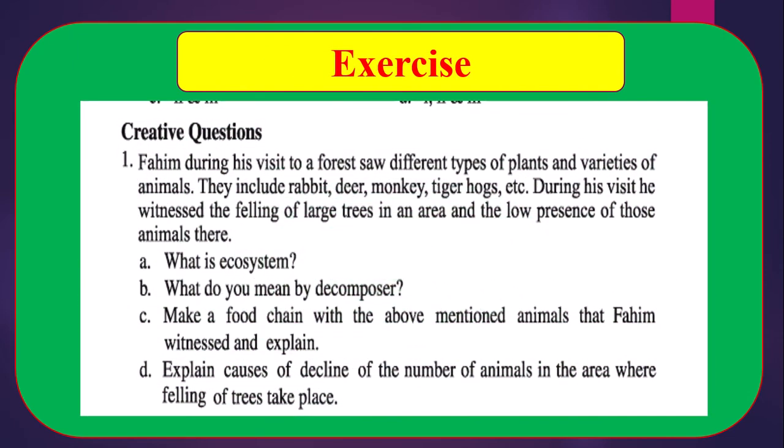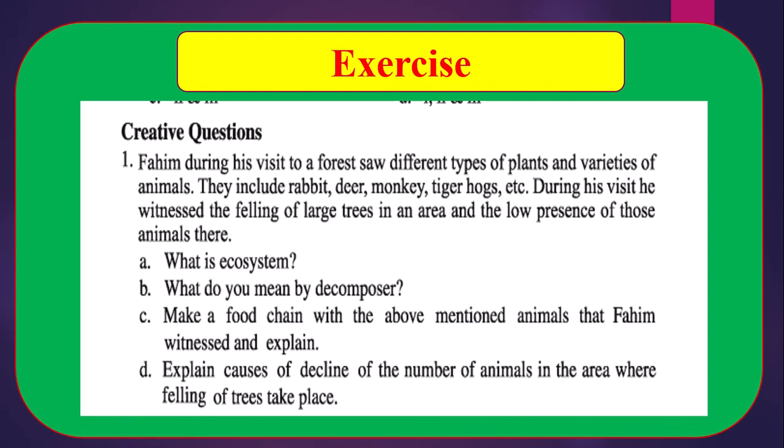Creative question number 1. Fahim, during his visit to a forest, saw different types of plants and varieties of animals. They include rabbit, deer, monkey, tiger, hawks, etc. During his visit, he witnessed the felling of large trees in an area and the low presence of those animals there.